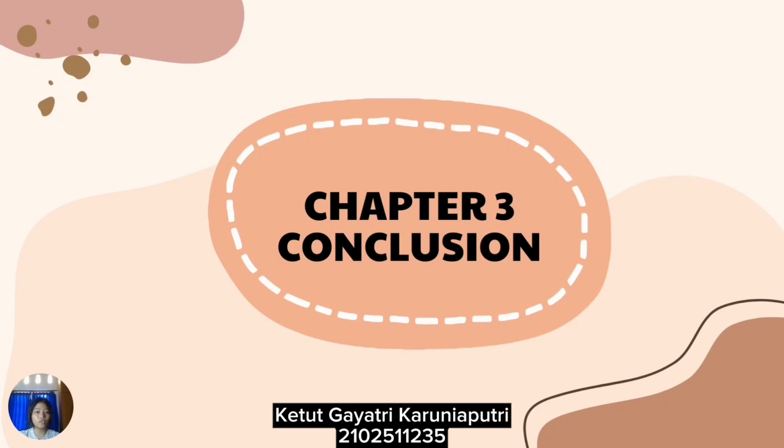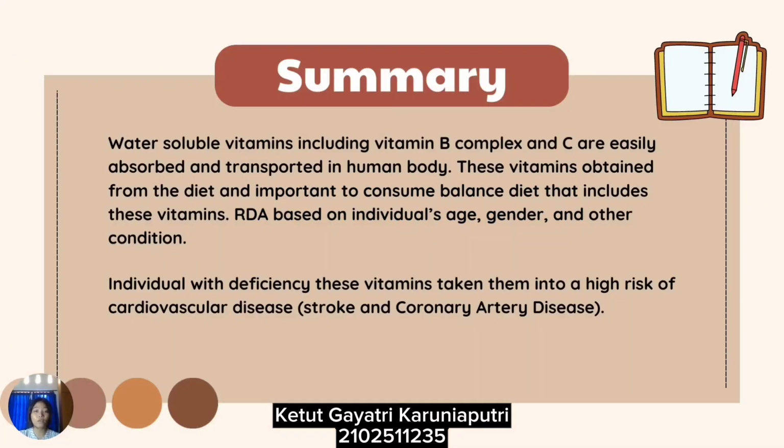Based on the previous chapter, water-soluble vitamins, including vitamin B complex and C, are easily absorbed in the human body. These vitamins are obtained from the diet, and it's important to balance the consumption. When it comes to RDA, the daily intake is based on the individual's age, gender, and other conditions. Deficiency of these vitamins puts one at high risk, especially of coronary artery disease.